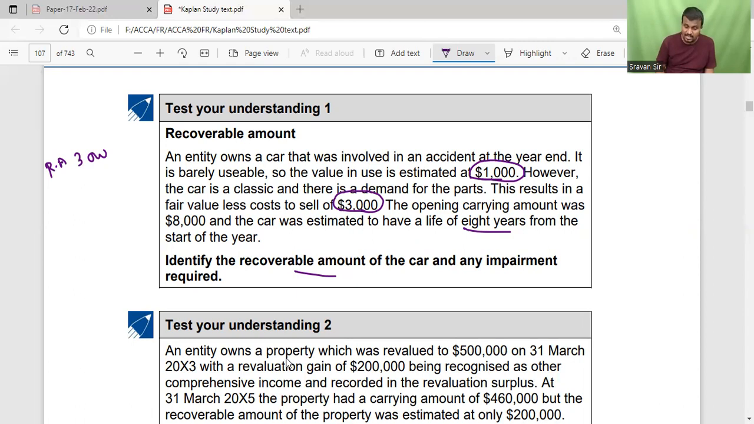And what is the carrying amount here? So carrying amount is equal to 8,000. But this carrying amount is the opening carrying amount. Opening carrying amount, so 8 more years there. So 8,000 by 8, so 1,000. If you reduce the 1,000, then what is the closing carrying amount? Our closing book value is 7,000.